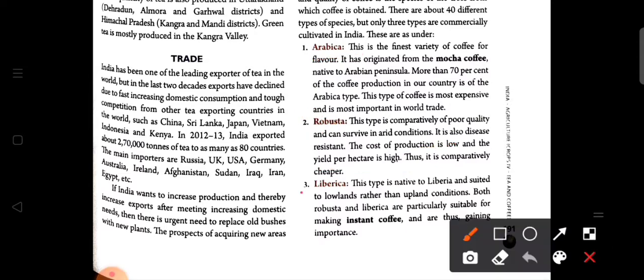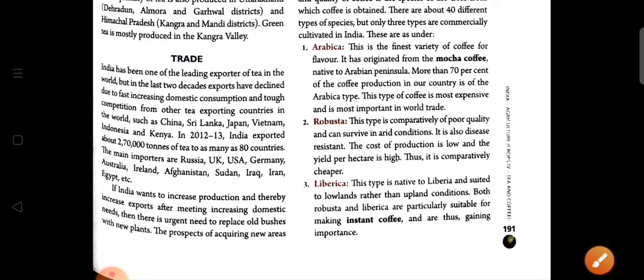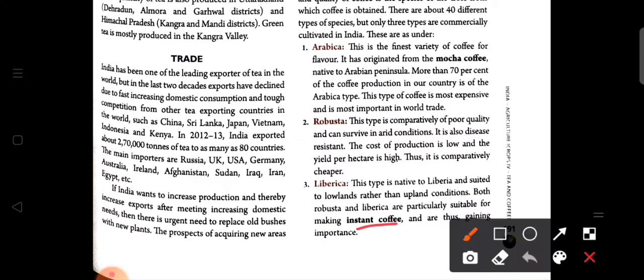Now the Liberica. This type is native to Liberia and suited to lowland rather than upland conditions. So here we see this type of crop is mainly grown in the lowland areas, but it is not preferable in upland conditions. Both Robusta and Liberica are particularly suitable for making instant coffee. We know that instant coffee is more important nowadays, and thus it is gaining importance today.